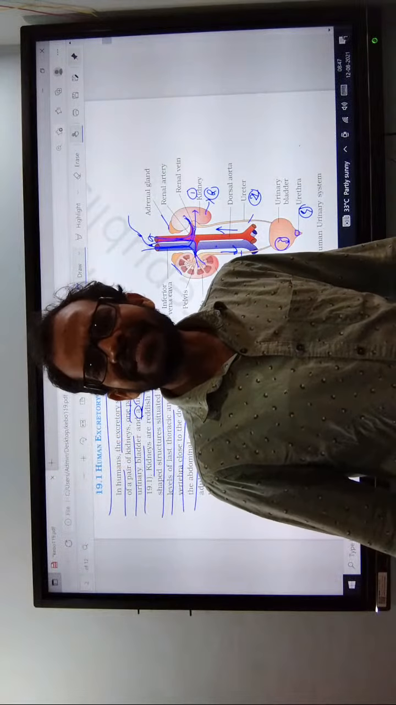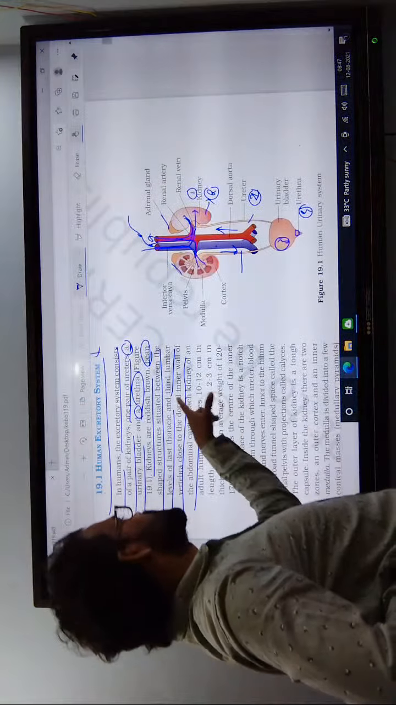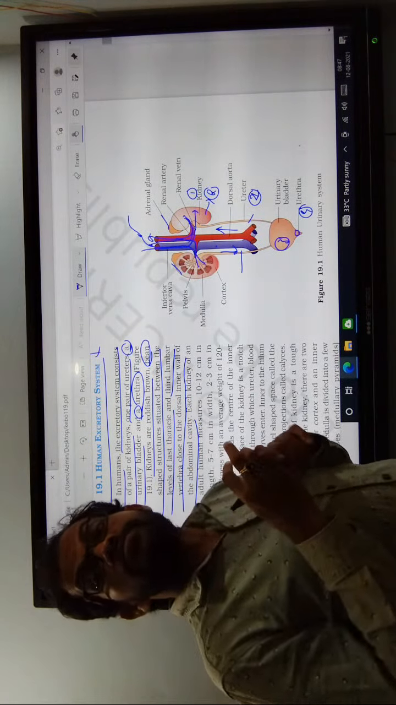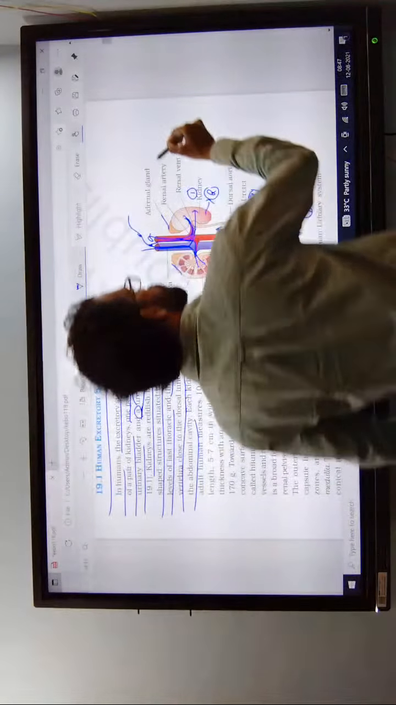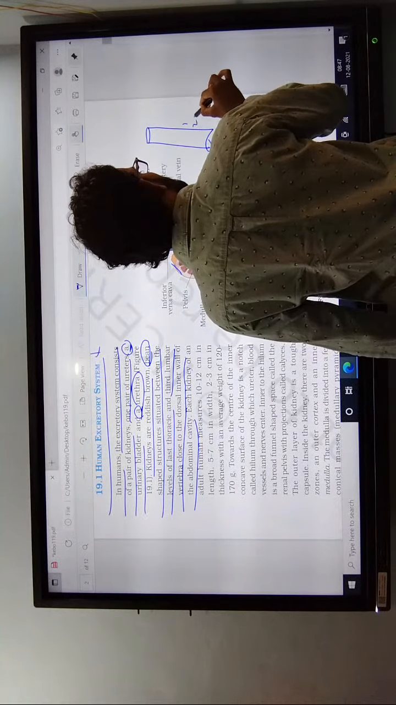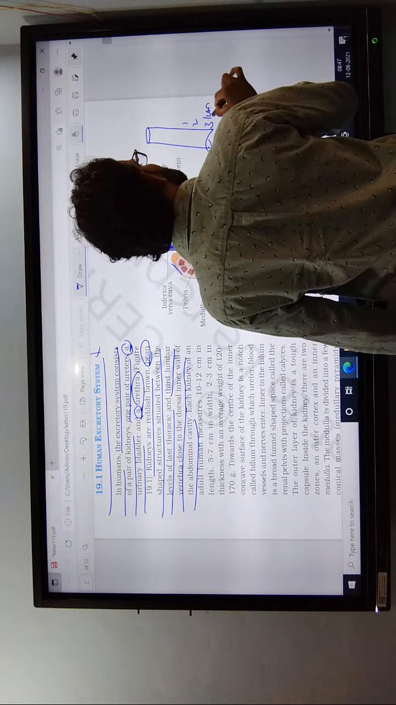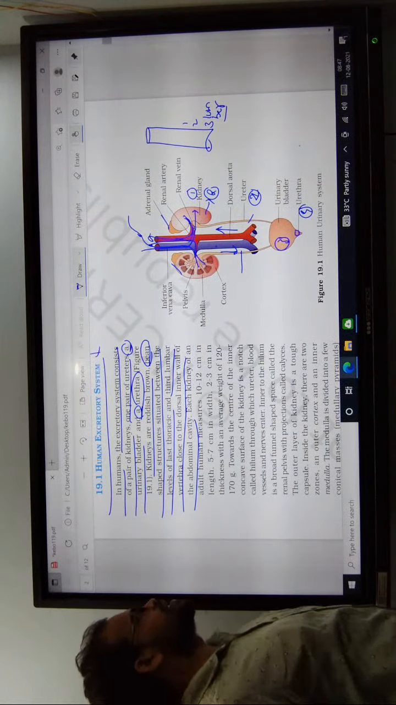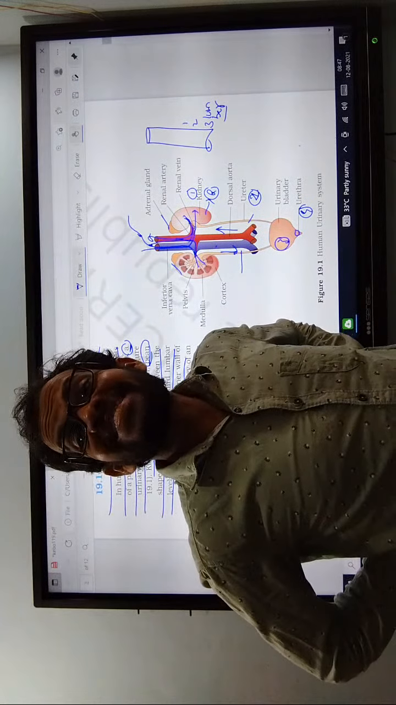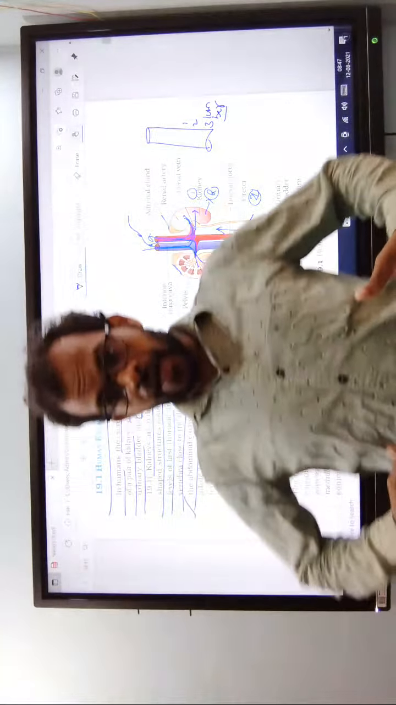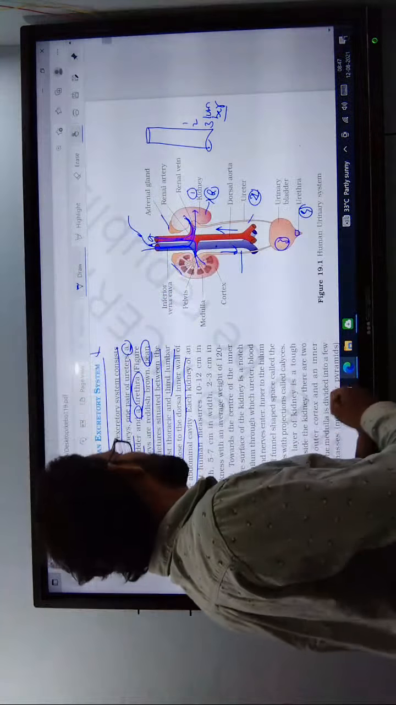It is located from the last thoracic to the third lumbar region. It is located in the dorsal wall, the backside of the inner wall of the abdominal cavity, not the ventral side. Dorsal means backside.